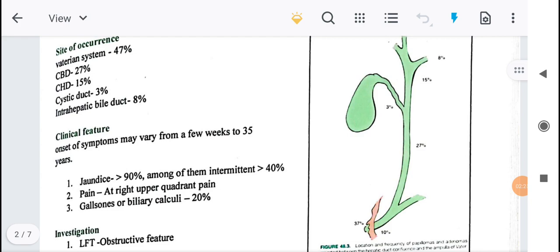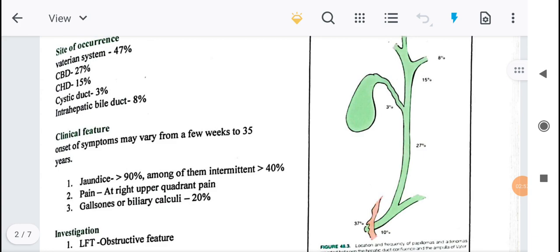Intrahepatic bile duct. Okay. So, clinical feature: onset of symptom may vary from a few weeks to 35 years. Jaundice, more than 90%, among them intermittent, more than 40%.